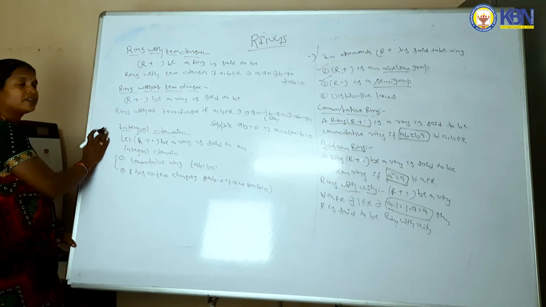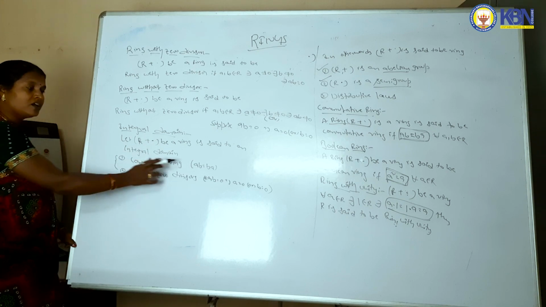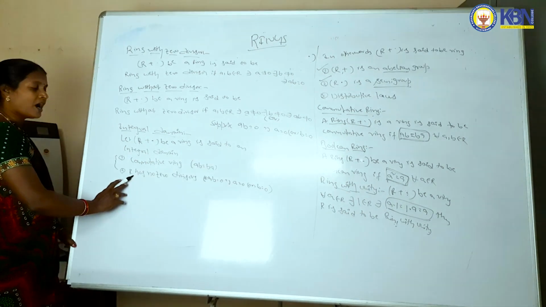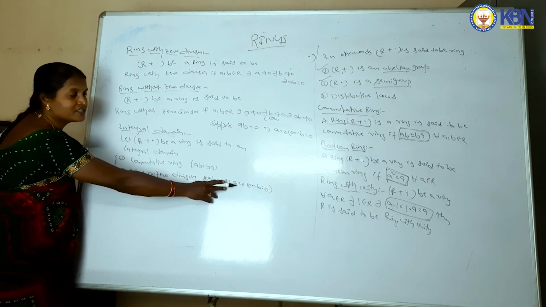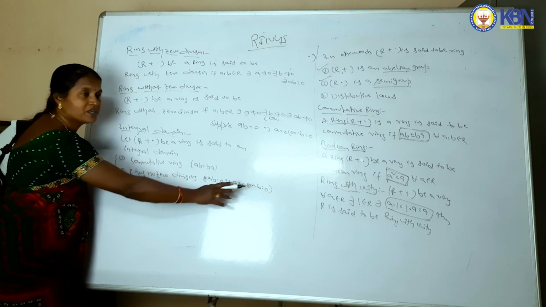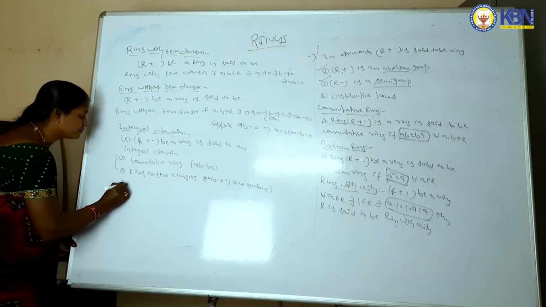Is it clear? Integral domain satisfies two conditions: one is commutative ring, that means AB is equal to BA. R has no zero divisors, that is if AB is equal to 0 implies A is equal to 0 or B is equal to 0. Okay, right. Next one is we can define field.